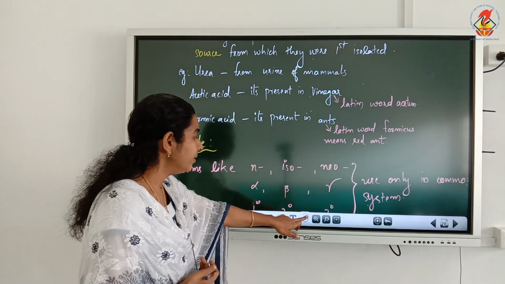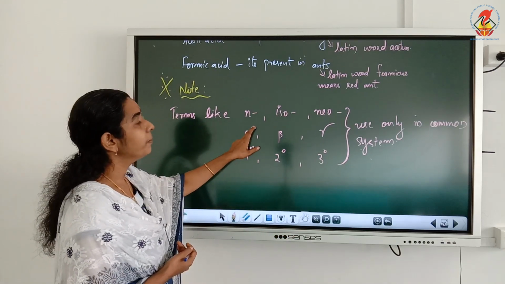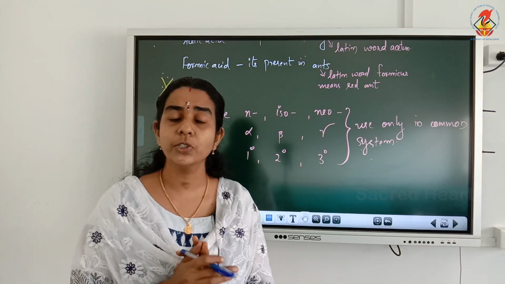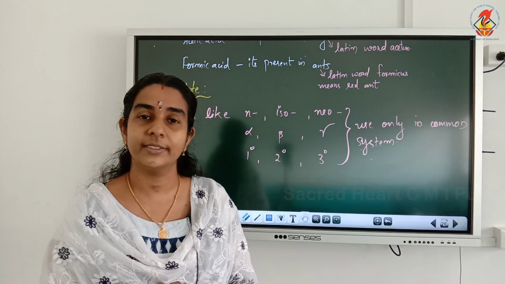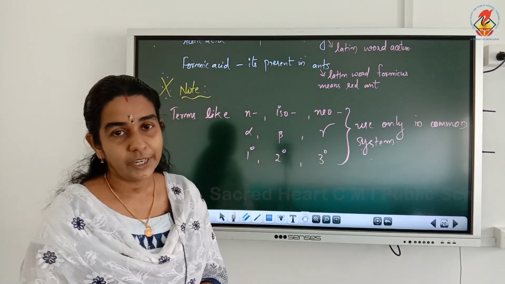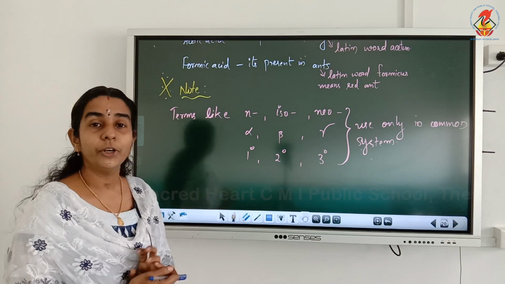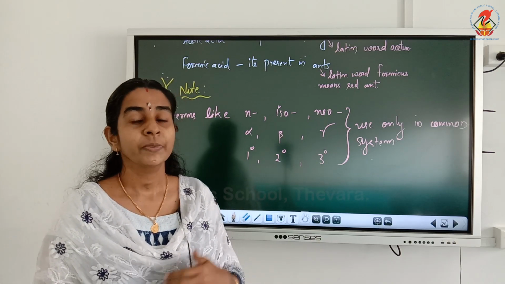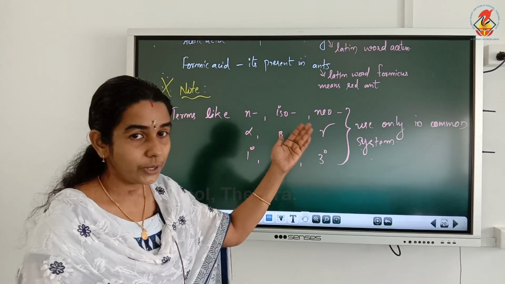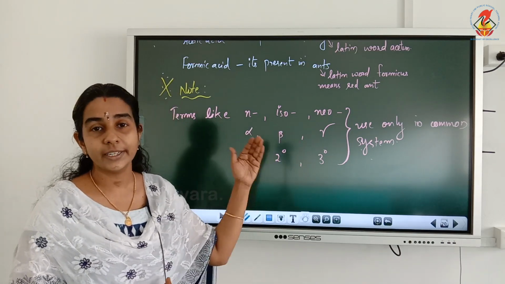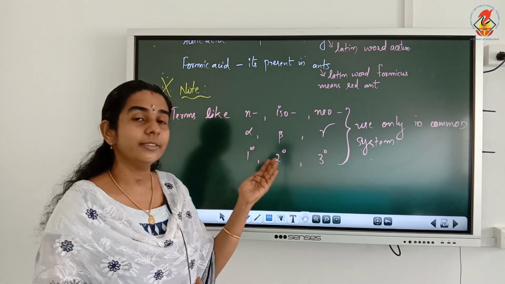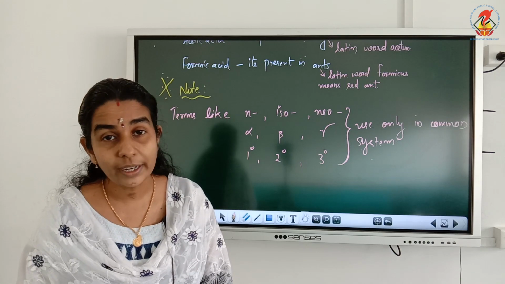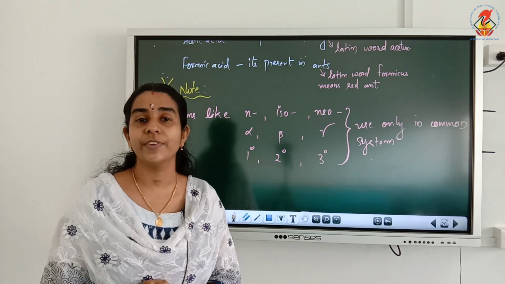Now remember, when we write the IUPAC naming, there are certain terms that we use only in the trivial or common system. In the previous videos, we have already learned about normal compounds, iso compounds, neo compounds, etc. So normal, iso, neo, then alpha, beta, gamma, then primary, secondary, tertiary, all these are terms that we use only in the common or trivial system.